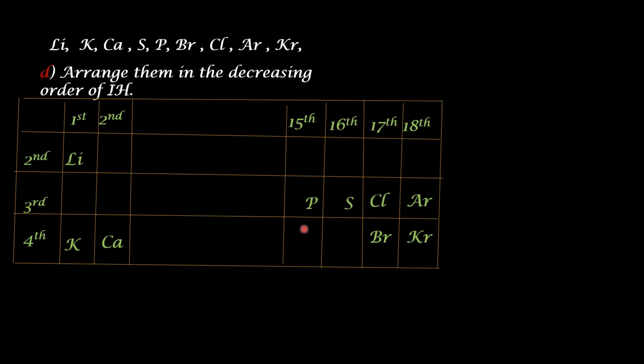So calcium comes after sulfur and then lithium. And after that potassium. It is the last one. So the arrangement will be something like this. Argon greater than krypton, greater than chlorine, greater than bromine, greater than phosphorus, greater than sulfur, greater than calcium, greater than lithium, and lastly greater than potassium. The highest ionization enthalpy is for argon and the lowest ionization for potassium. I hope you are really benefited by this answer.